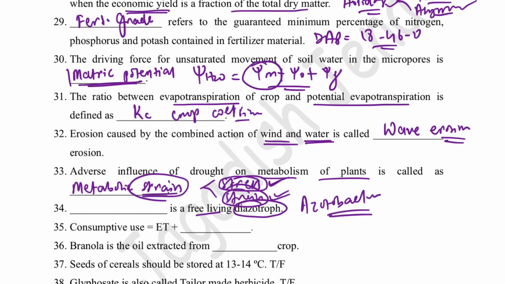Then consumptive use is equal to evapotranspiration plus metabolic use of water. From this total consumptive use, the evapotranspiration loss is more than 99% and the metabolic use is less than 1%.